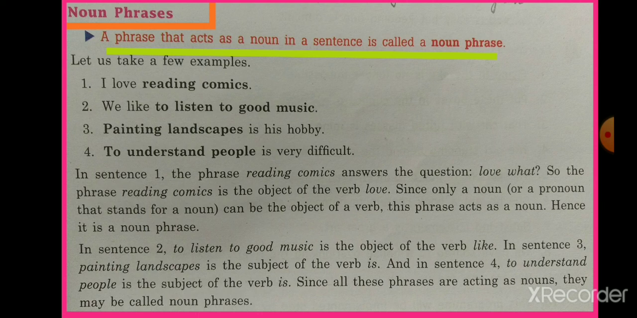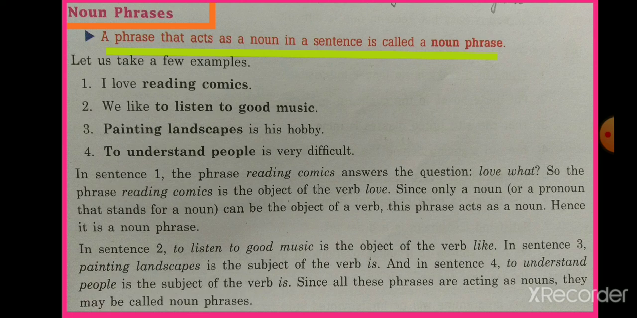Like: I love reading comics. Here, I love what? Here reading comics is giving us the answer of what. So here it is used as a noun phrase. The group of words which acts as a noun in a sentence is known as a noun phrase. Read out the next sentence: we like to listen to good music. Now, we like what? We are getting the answer of what by a phrase, so it is a noun phrase.